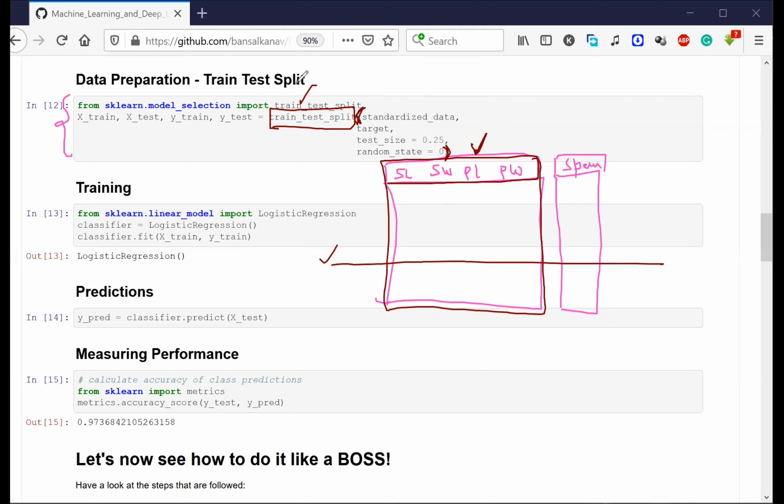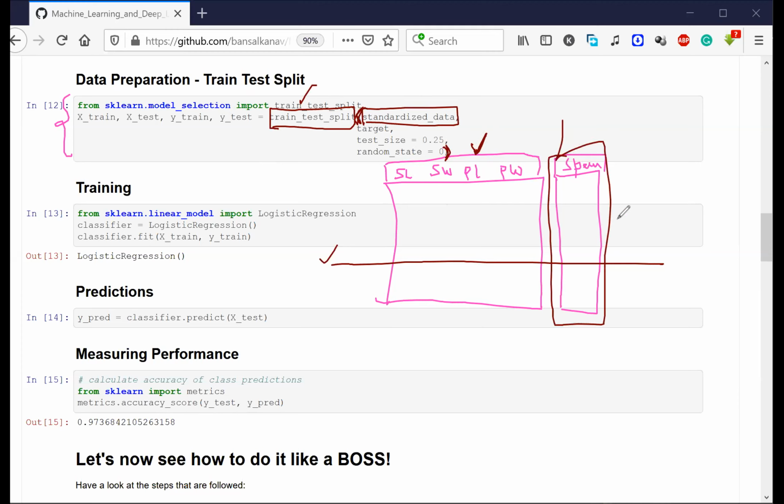So now it is not pink anymore, so let me remove that. I need to pass this entire data which is present inside standardized data. The second thing I need to pass is this entire data also, which is present inside the target variable.